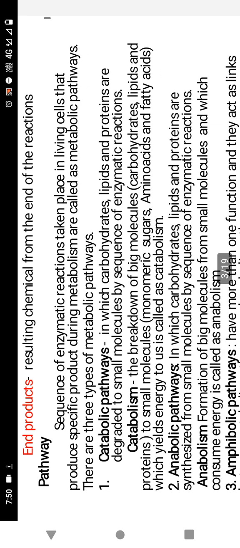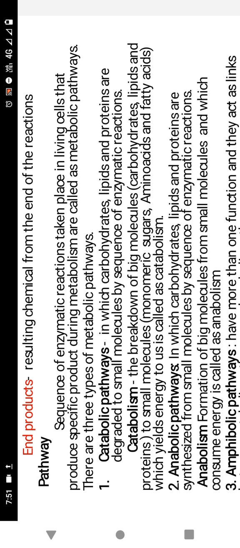There are three types of metabolic pathways run inside animals. First one, the catabolic pathway, in which carbohydrates, lipids, and proteins are degraded to small molecules by a sequence of enzymatic reactions. Catabolism is the breakdown of big molecules: carbohydrates, lipids, and proteins. These are considered big molecules. They are broken down into small molecules like monomeric sugars, amino acids, and fatty acids, which yield energy to us.